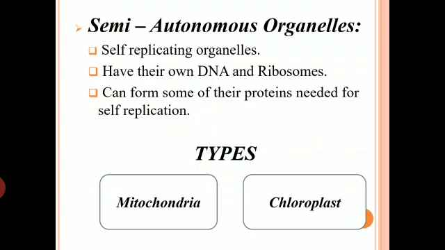If we talk about the eukaryotic cell, where cell organelles are basically present, how many types of semi-autonomous organelles are there? Two. One is mitochondria, another is chloroplast. So we have these two organelles which are called semi-autonomous organelles. That means they have their own DNA as well as their own ribosomes. Okay, so let's just see mitochondria and chloroplast in a little detail.